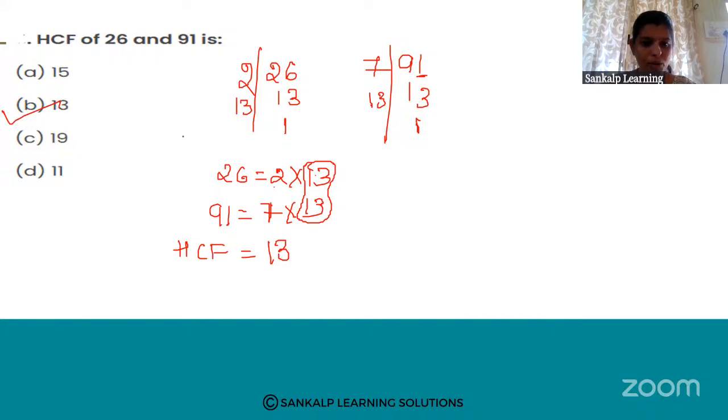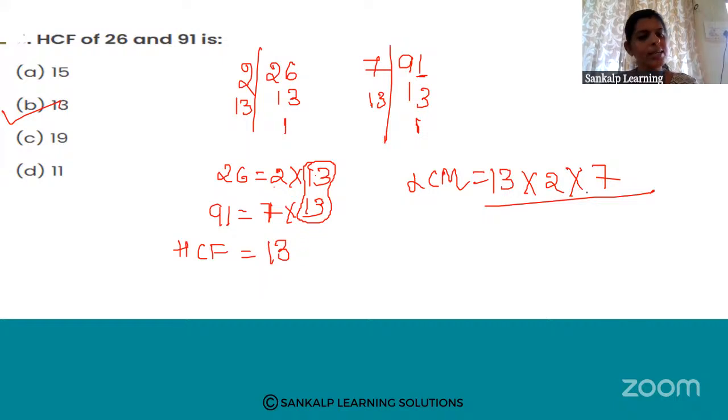If they ask about the LCM, how are we going to find the LCM? LCM is HCF into the remaining factors. So HCF is 13 into the remaining factors, that is 2 into 7. If you multiply all these numbers, then you will get the LCM of these two numbers.